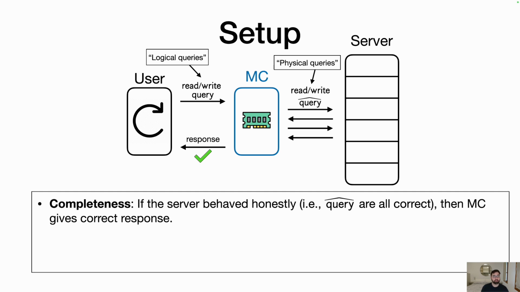The basic completeness definition of a memory checker says that if the server is behaving honestly, in other words, it's correctly behaving as a passive storage, then the memory checker is going to give the correct response back to the user, indicated by the green check mark.